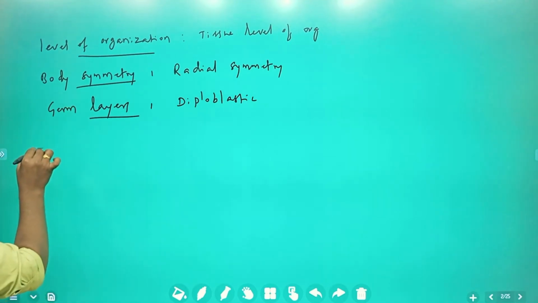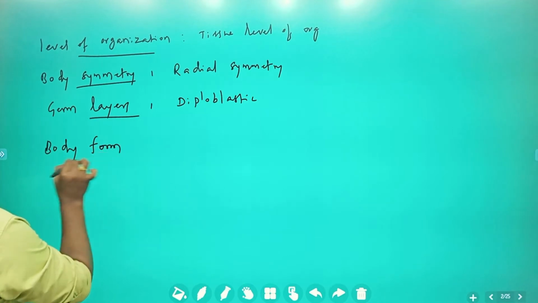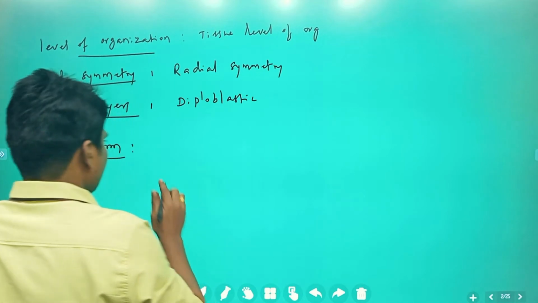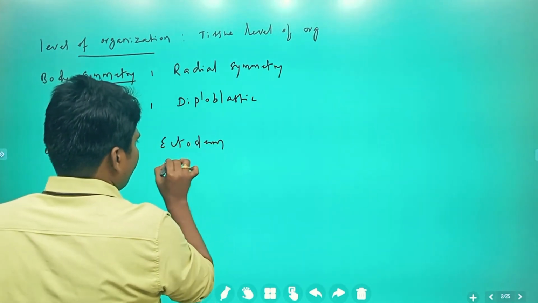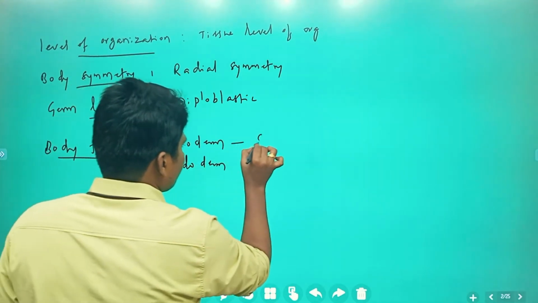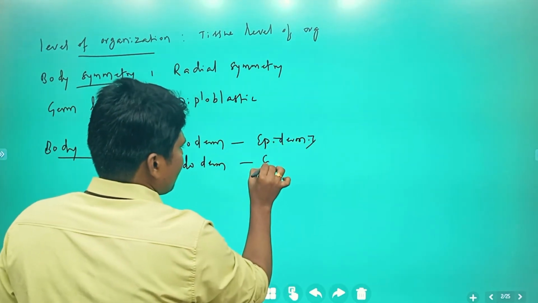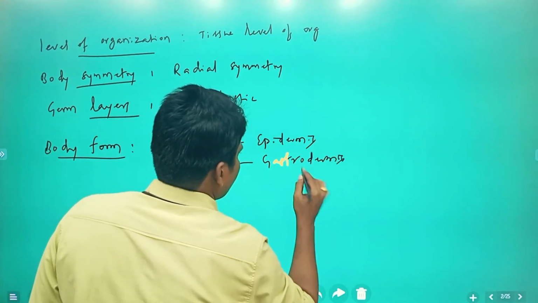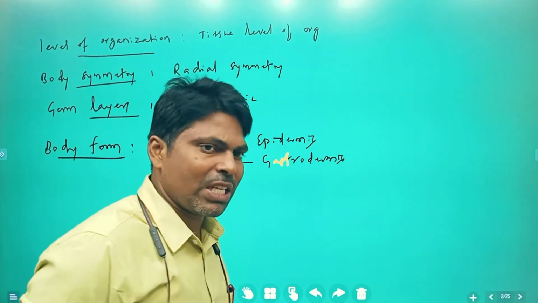Next, if you take body form, in this diploblastic nature there are ectoderm and endoderm. Ectoderm gives rise to epidermis, and endoderm gives rise to gastrodermis.